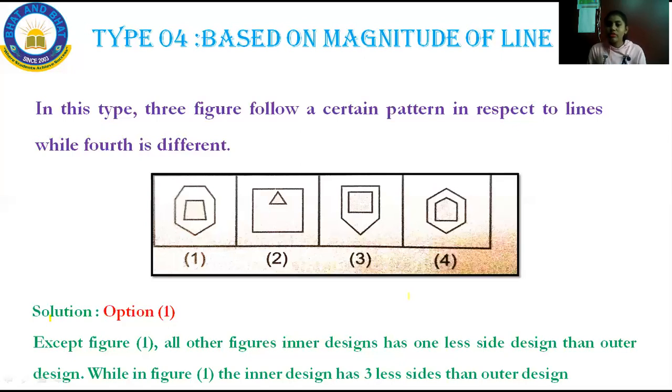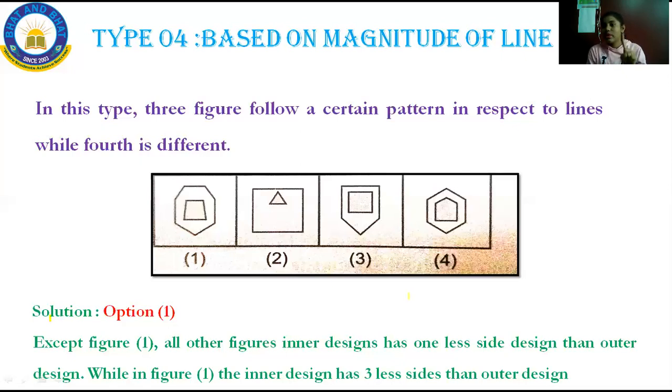Come to figure 3. 1, 2, 3, 4, 5: outer design is 5 and inner design is 4, less than the outer design: 5 minus 1 is 4. Now come to option 4. The outer design is 6 and the inner design is 5.